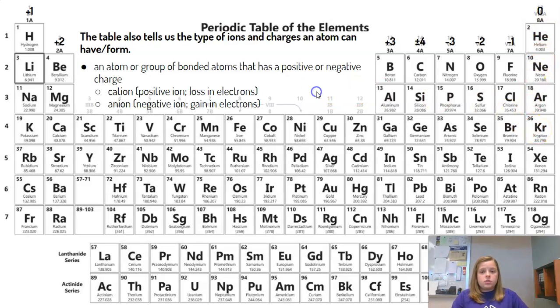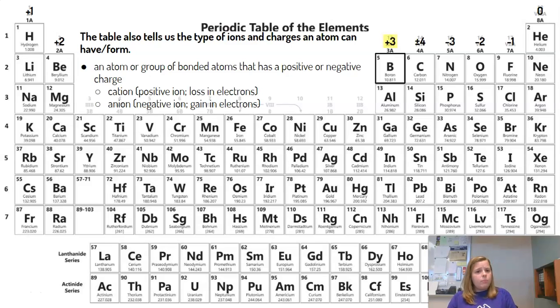Okay. So let's go ahead and look at lithium. Now, lithium is in group 1, so that means we know it has a +1 charge. So with that idea as being positively charged, remember cations are positively charged ions, so we know it's a cation, okay? But how many electrons does it lose or gain? Well, since it's a positive ion, it's becoming positive, so it's getting rid of those negative friends, getting rid of those electrons, and it's +1 charge. That means it loses 1 electron. So it's a cation that loses 1 electron.